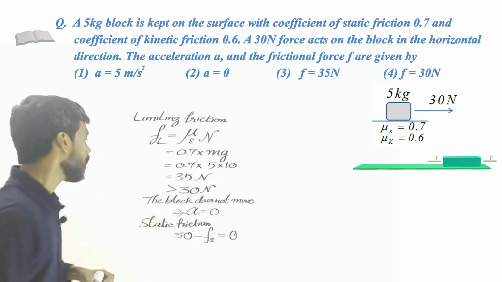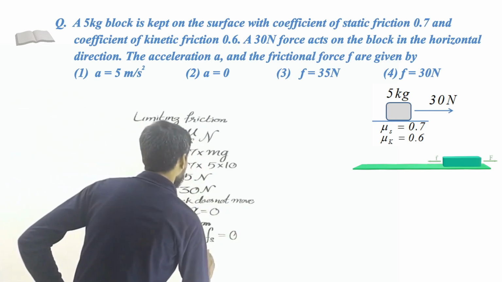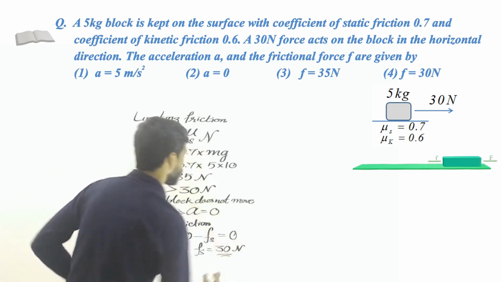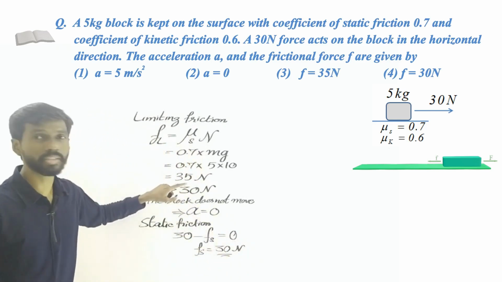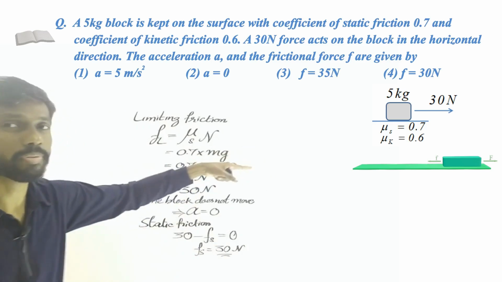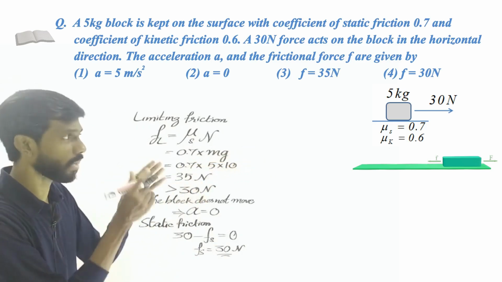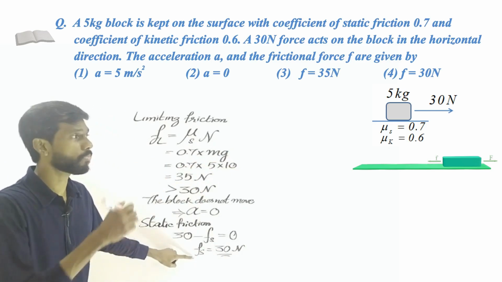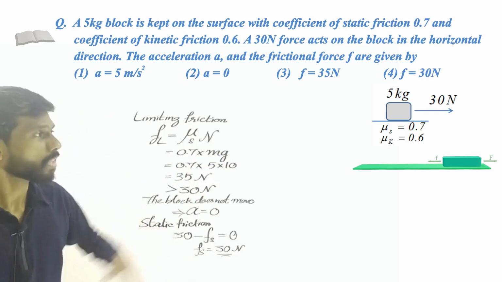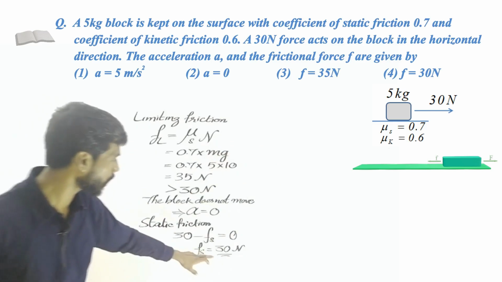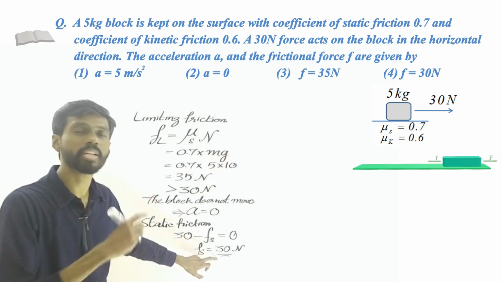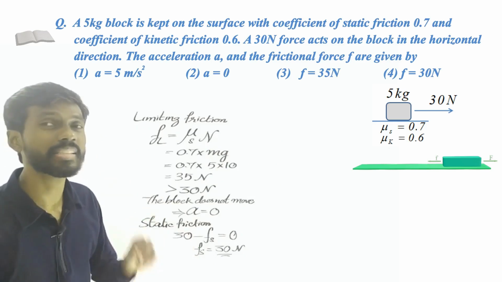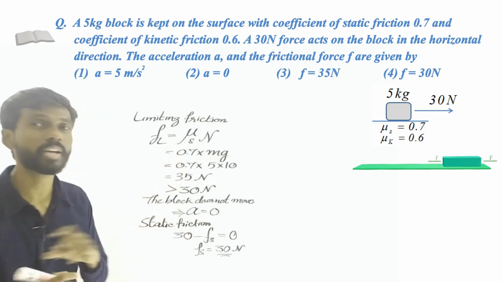Alright, so that means the frictional force acting on the object is simply 30. That's all. So 30 Newton is the frictional force. So that is the same in magnitude to the given applied force, in the opposite direction. That is why the object is in equilibrium. So static friction is a variable force that depends on the other forces. So 30 Newton is the applied force and the same 30 Newton is the frictional force, because the frictional force here is the static friction, not the limiting friction or kinetic friction.